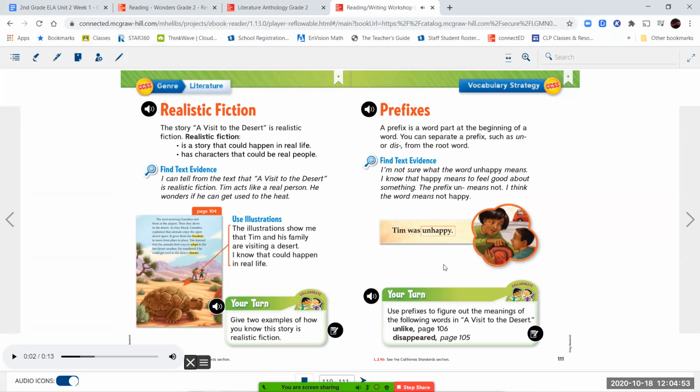Your turn. Use prefixes to figure out the meanings of the following words in A Visit to the Desert. Unlike, page 106. Disappeared, page 105. So from what we learned when we were going over our notes, we know that un means not. So when something is unlike something else, that means it's not like something else. And we know that the prefix dis means the opposite of. So if something disappeared, it is the opposite of appearing. That means it vanished or it went away and you can't see it anymore.